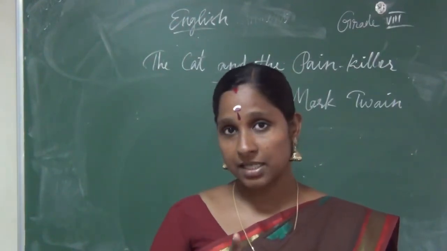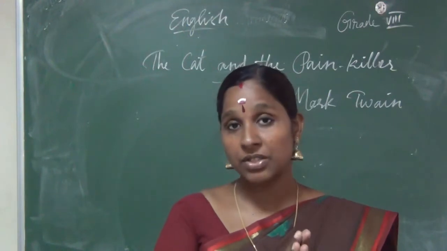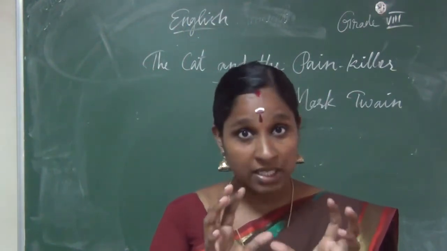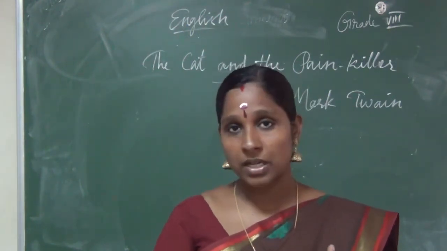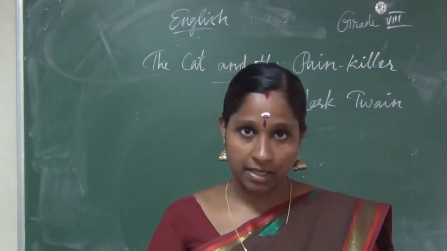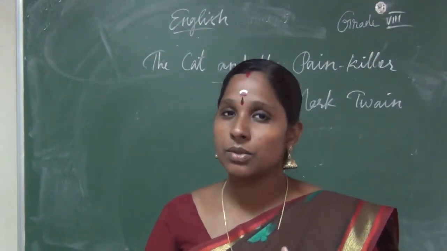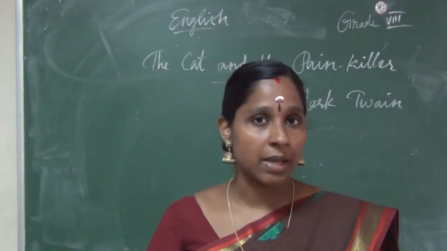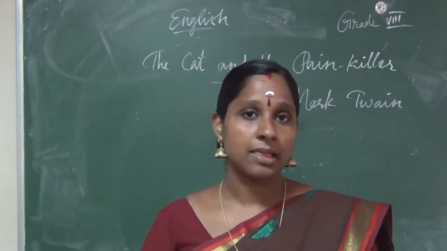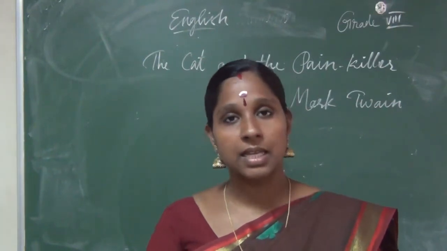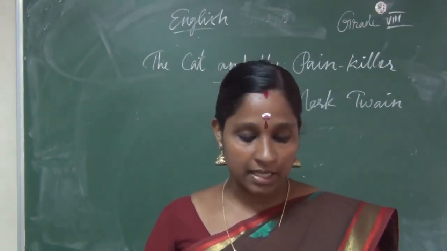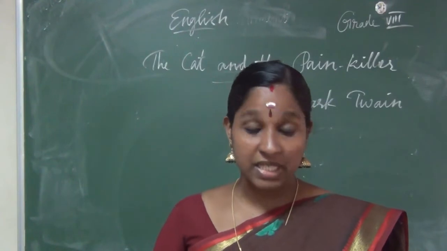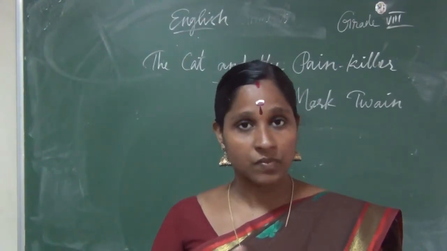So these are the characters he is talking about in this novel, The Adventures of Tom Sawyer. In this novel, Tom Sawyer is the main character. He had to go to school. He had an aunt, Aunt Polly. Then he had one brother, his name is Sid, S-I-D.